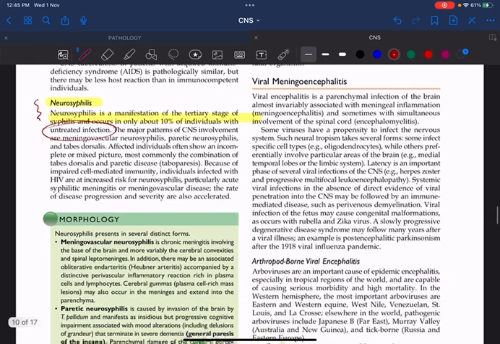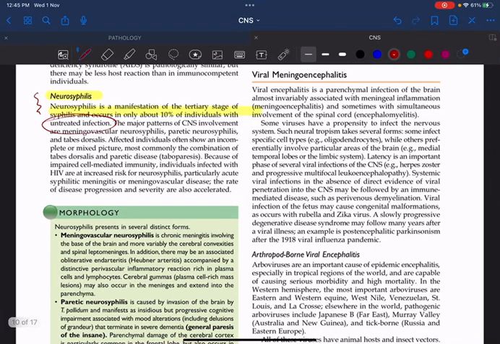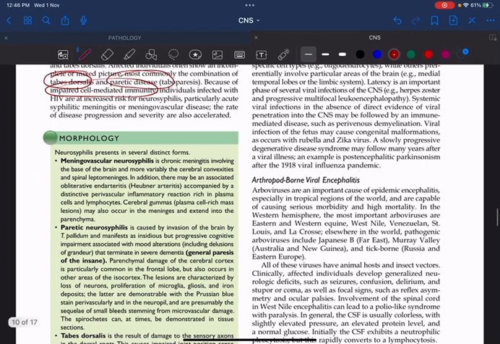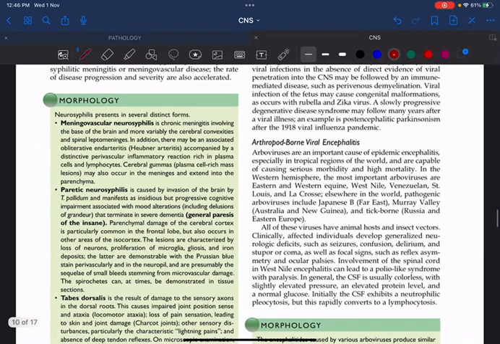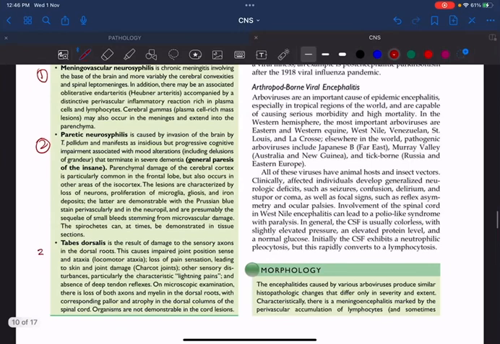Okay, fine. As far as neurosyphilis is concerned, let us see the clinical manifestations. Because of impaired cell mediated immunity, it mainly affects the central nervous system, that is the brain and spinal cord, right? They will mainly manifest as tabes dorsalis, which is one of the spinal cord manifestations, and the next one is paretic disease. So coming to the three important forms of neurosyphilis: number one is meningovascular neurosyphilis, number two is paretic neurosyphilis, and number three is tabes dorsalis.